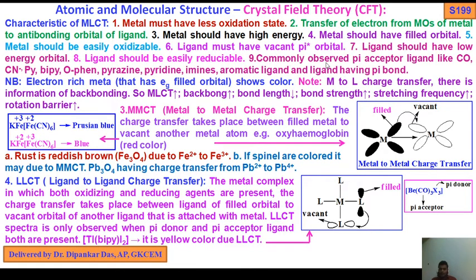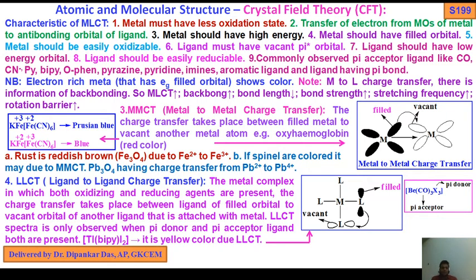Commonly observed pi acceptor ligands. What are they? They are CO carbonyl, CN-, pyridine, bipyridine, phen, pyrazine, imines, aromatic ligands, and ligands having pi bonds. So these are the ligands which are responsible for or produce MLCT. So these are the important characteristics of MLCT. As I told you, both LMCT and MLCT are very important.